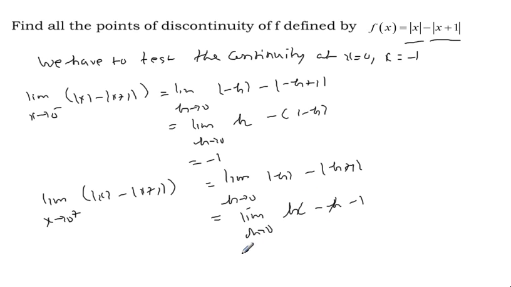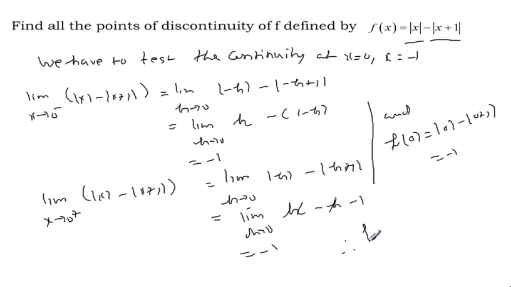This and this cancel, so what is the right hand limit? Minus 1. And f of 0 is mod of 0 minus mod of 0 plus 1, which equals minus 1. All the three are equal, meaning f is continuous at x equals 0.